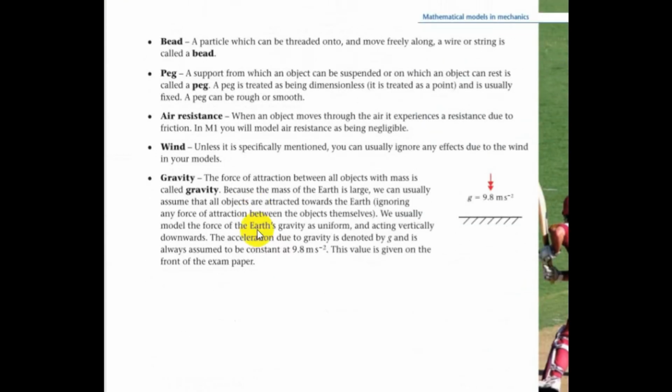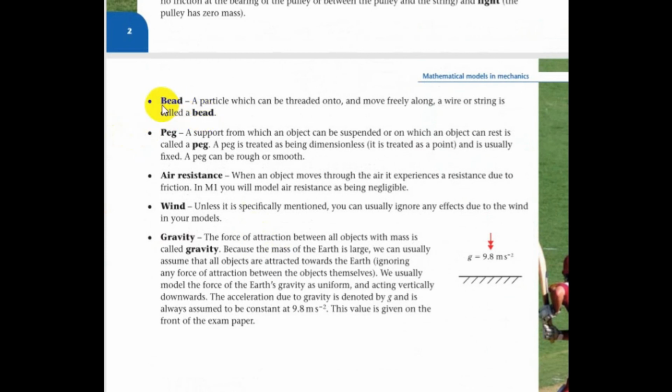The next term is bead. You can just consider a bead as a small particle which can be threaded on a wire and can be used as a suspended mass or suspended particle. These are very simple definitions. It came once in an exam, but it's not that important, but still understanding is better because precaution is better than crying.